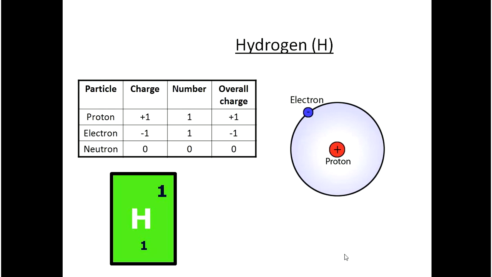This is a hydrogen atom. It has one proton, one electron, and zero neutrons. It is the only element in the periodic table that has no neutron.